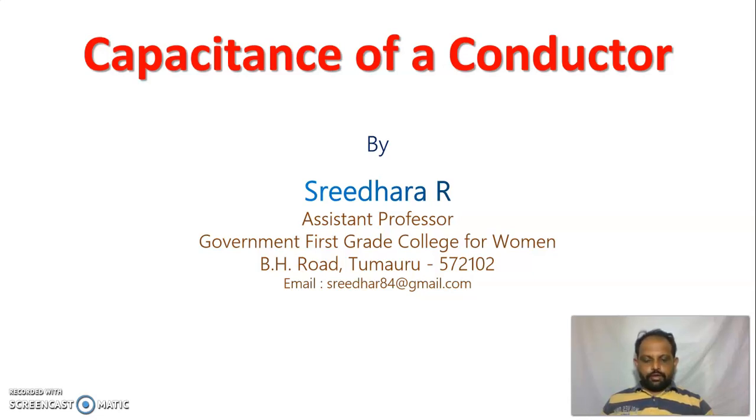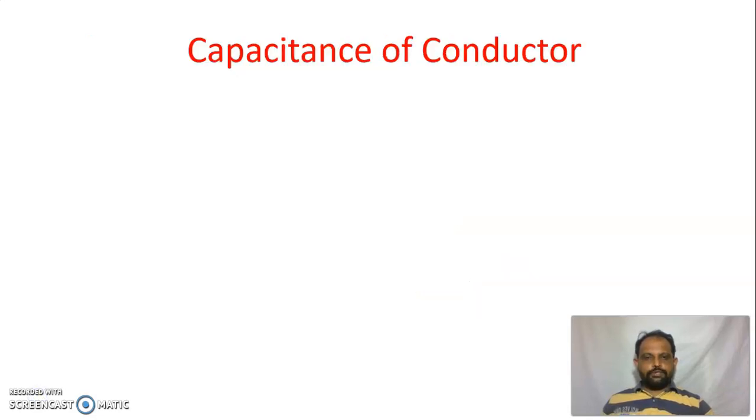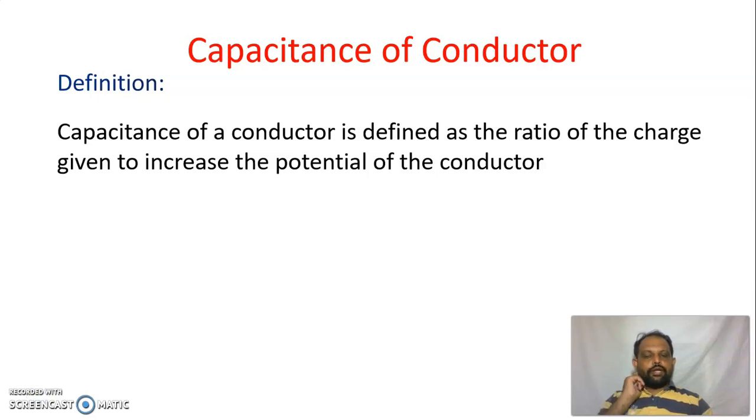Today, I am going to discuss the capacitance of a conductor. The capacitance of a conductor can be defined as the ratio of the charge given to the conductor to the increase in the potential of the conductor.